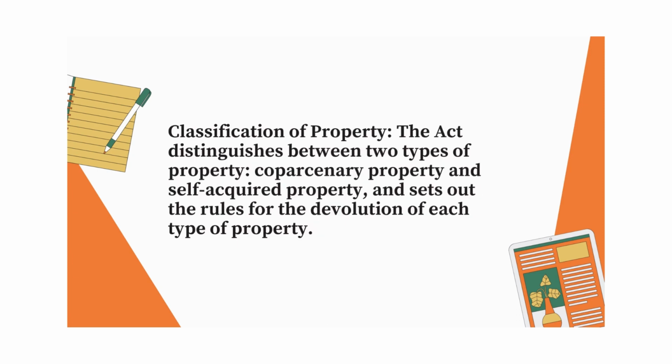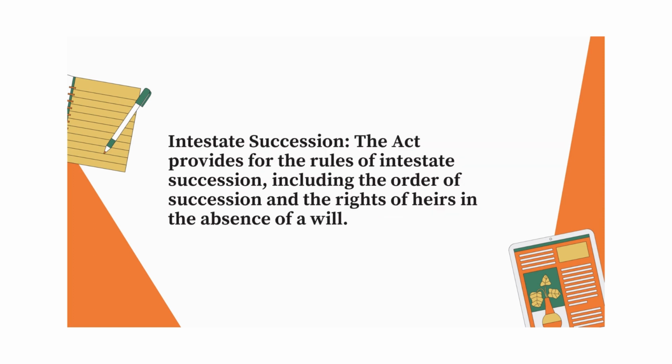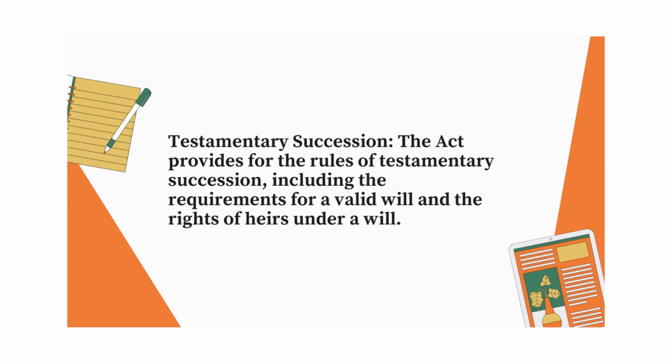Classification of property. The Act distinguishes between two types of property, coparcenary property and self-acquired property, and sets out the rules for the devolution of each type of property. Intestate succession. The Act provides for the rules of intestate succession, including the order of succession and the rights of heirs and the operation of a will.